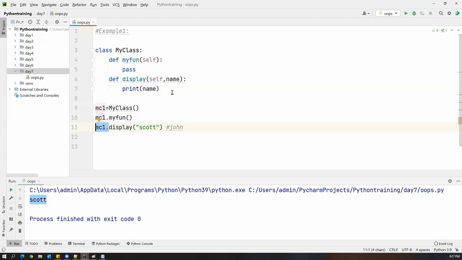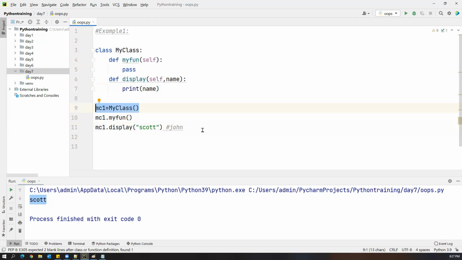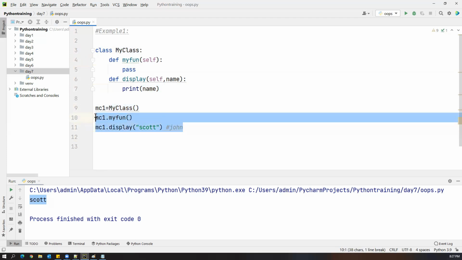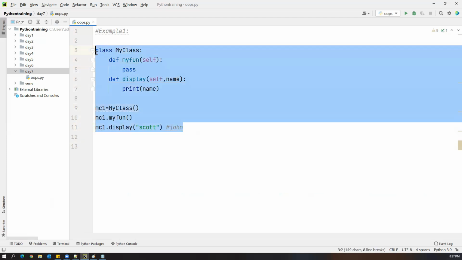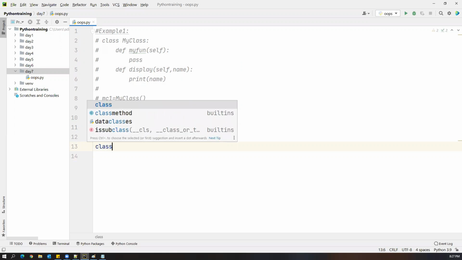Okay, simple example: how to create a class, how to create an object, how to call the method from that object. So let me show you a few more examples, then you will be more clear about this. Comment this. Then go to another example. Example 2. Now see this example. It's very, very simple. I create one class.